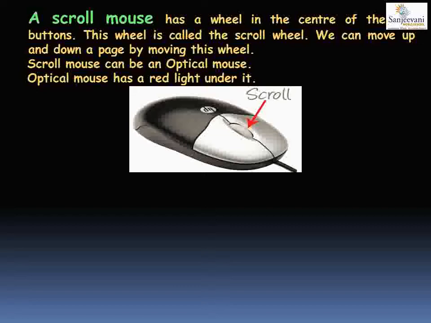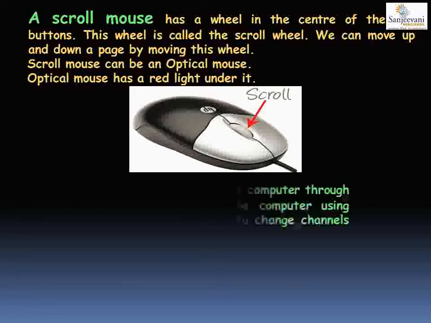Now, a scroll mouse can be an optical mouse. What is an optical mouse? Optical mouse is a mouse which has a red light under it. If you are using a mouse, you must be using an optical mouse. At the bottom of your mouse there must be a red light. You must be seeing that on your mouse also. You must be having a scroll. With the help of that scroll you can move the computer page up and down.